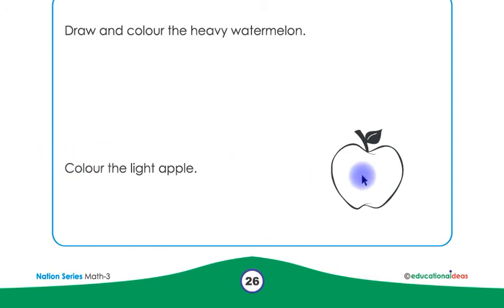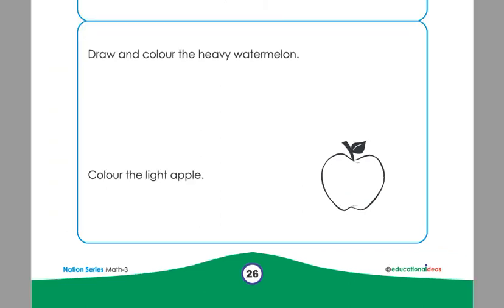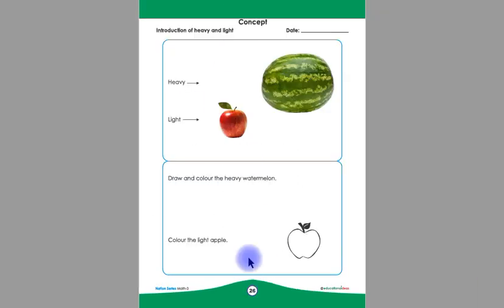This is an apple children. Now you have to color this light apple. You have to draw a watermelon and then you have to color this apple. This is our page number 26. Concept of heavy and light. Watermelon is heavy, apple is light. You have to draw a heavy watermelon and then you have to color this apple.